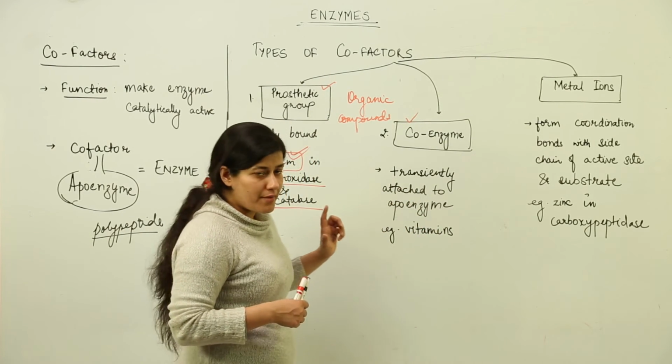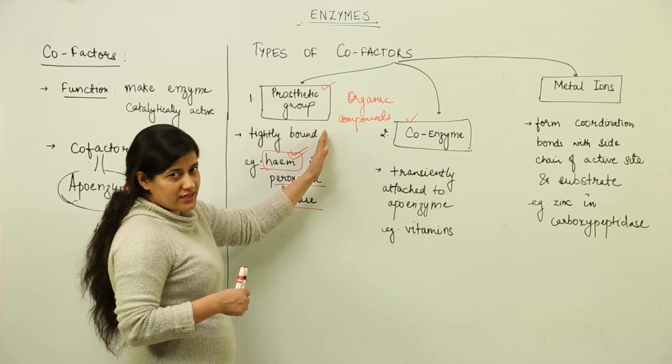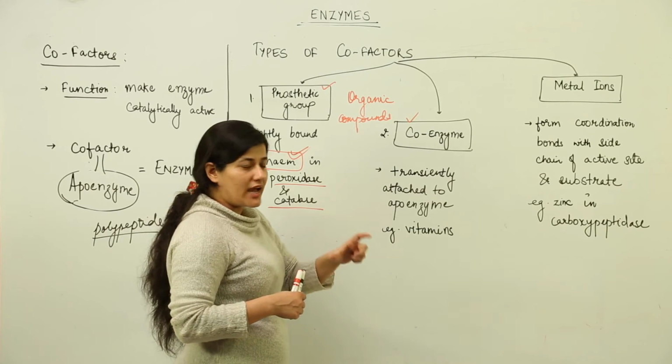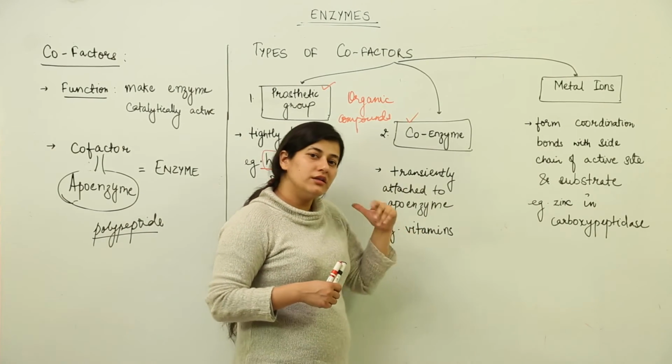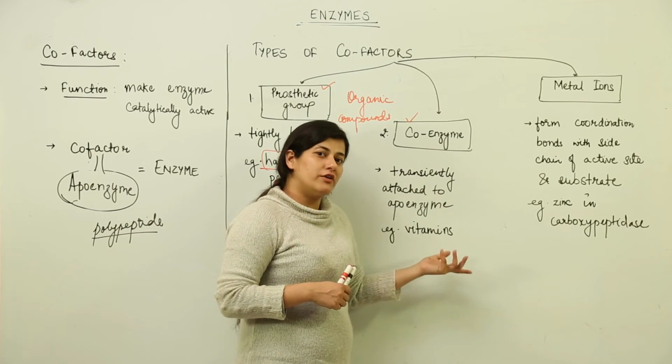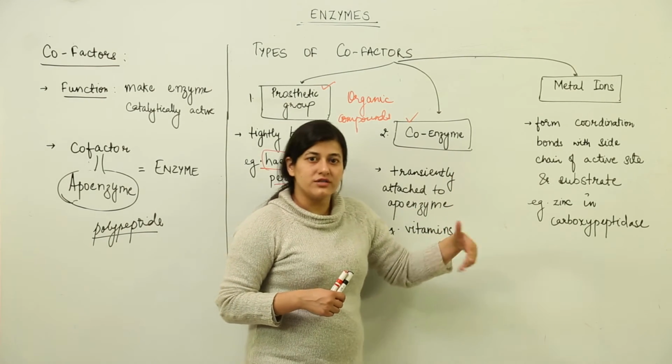The only thing you have to remember is why they are different from the prosthetic group: their attachment to the apoenzyme would be transient. As long as the catalysis is required, they would be attached. As soon as the catalysis is complete, they would go further. The apoenzyme would be left for some other work.